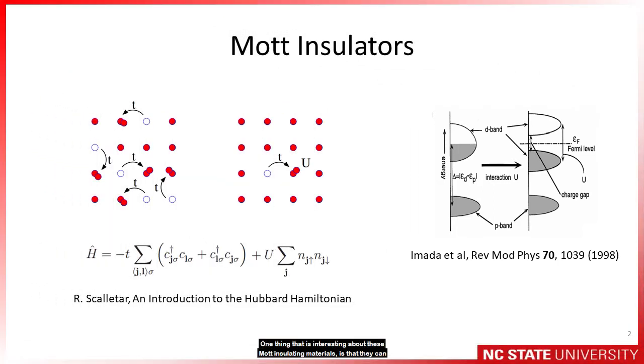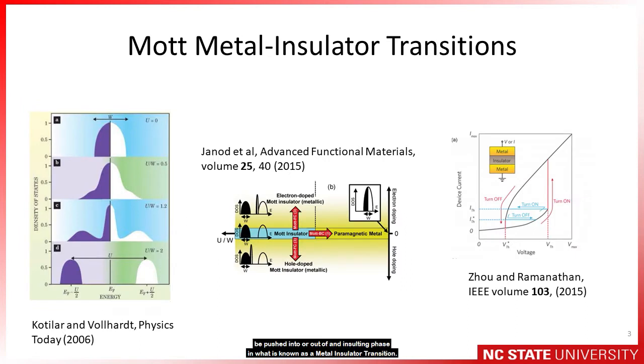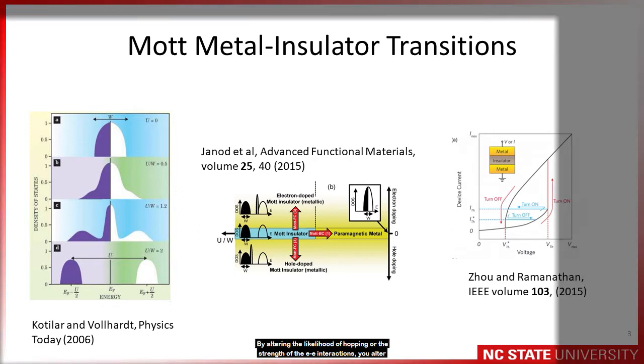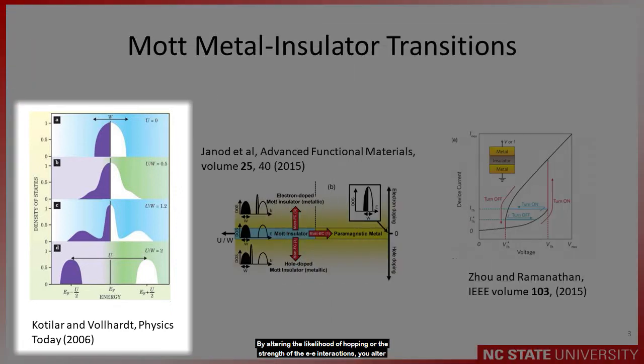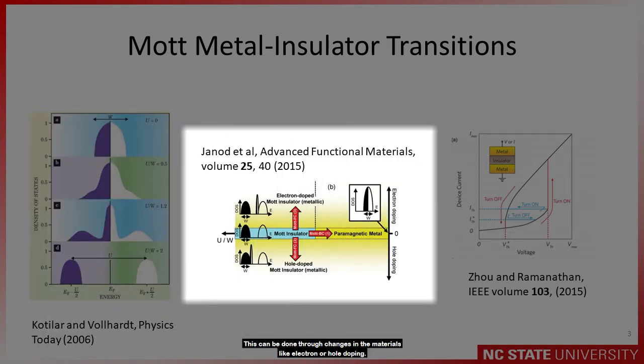One thing that's interesting about these Mott insulating materials is they can be pushed into or out of an insulating phase, what's known as a metal-insulator transition. By altering the likelihood of hopping or the strength of the electron-electron interactions, you can alter the ratio of U and t. This can be done through changes in the material, like electron or hole doping. These Mott metal-to-insulator transitions have proven to be an interesting avenue for study in these highly correlated materials.